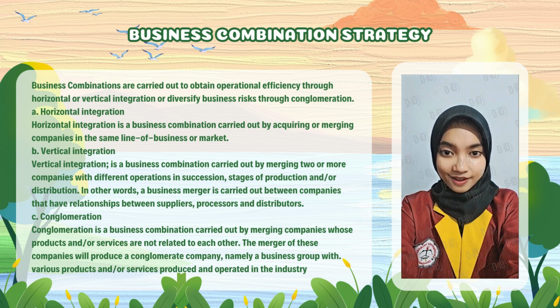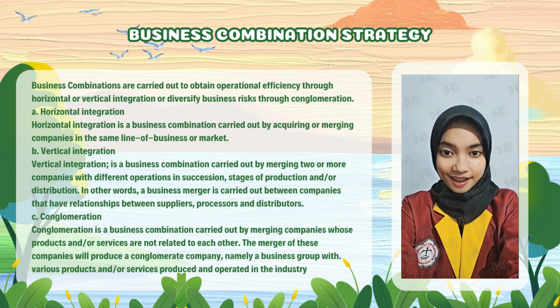B. Vertical integration. Vertical integration is a business combination carried out by merging two or more companies with different operations in succession, stages of production, and/or distribution. In other words, a business merger is carried out between companies that have relationships between suppliers, processors, and distributors. For example, a fabric company acquires a yarn company, so that upstream integration occurs. Another example is if a fabric company acquires a ready-made clothing company, downstream integration will occur.